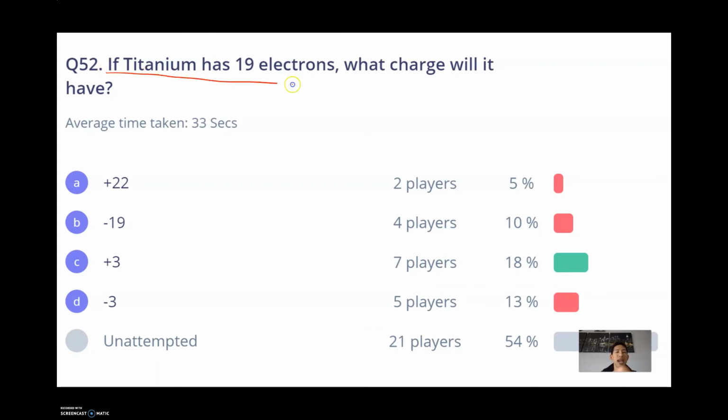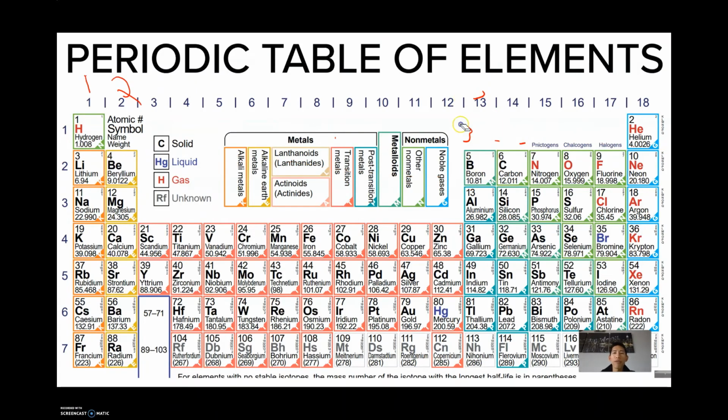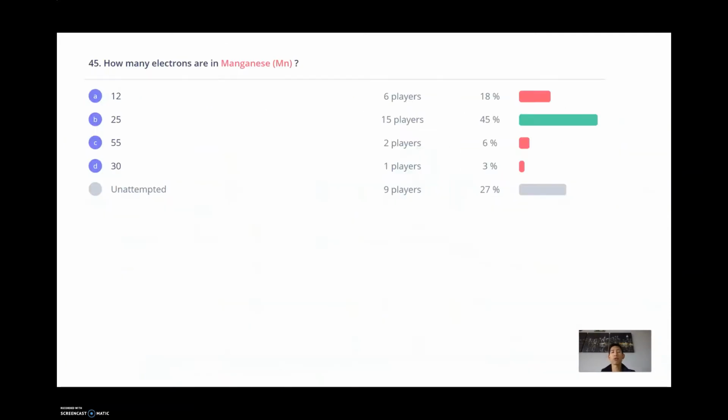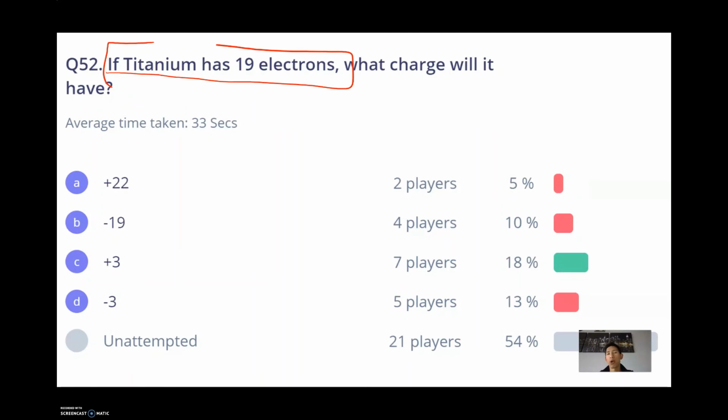This question says if titanium has 19 electrons, what charge will it have? Well, if we find titanium on the periodic table, it's right here. We see that it's atomic number 22. So it has 22 protons and 22 electrons when it's neutral. But if it had 19, did it gain or did it lose electrons?